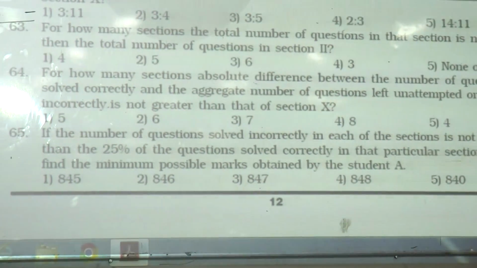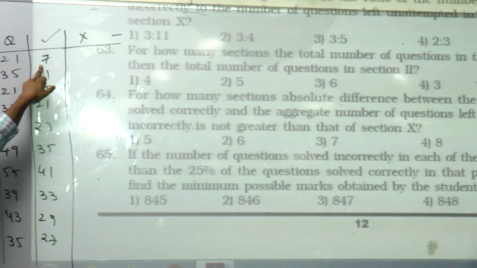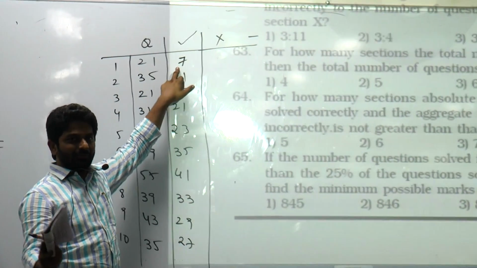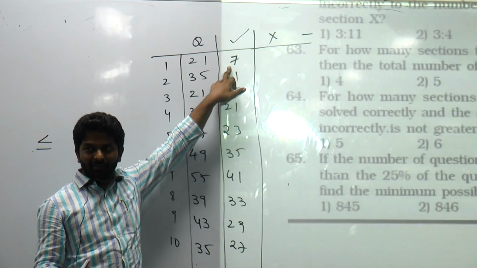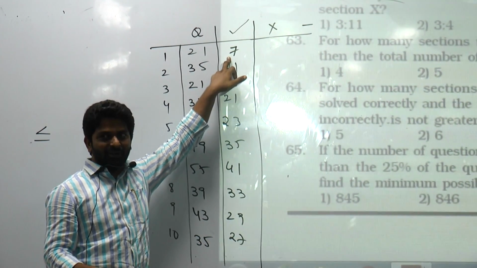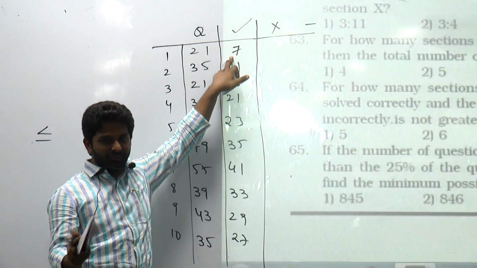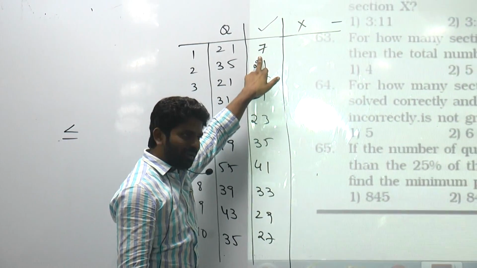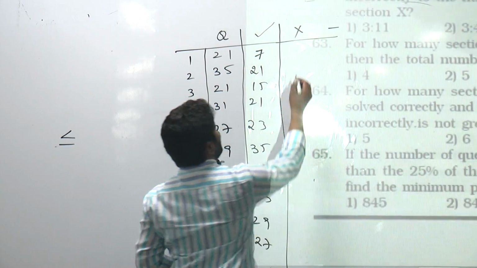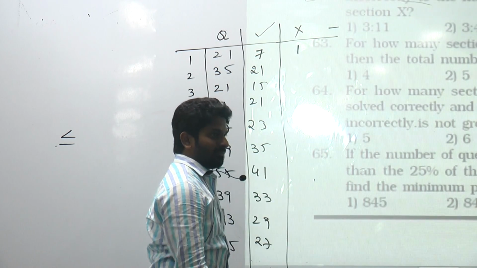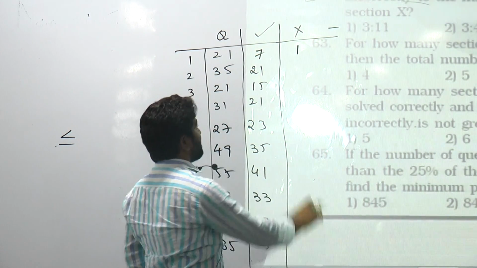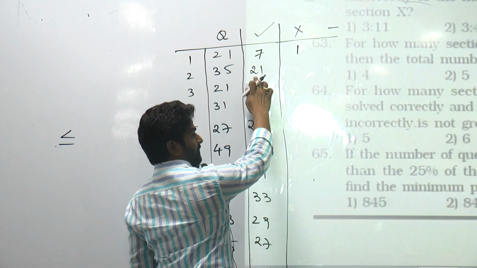Which were solved correctly. What is 25% of this number? Can it be 2? Do you need an exact number? 1.75 questions correct answer is not possible. It must be 1, 2, 3, 4, a perfect number. Can it be 2 here, 25% of this number? No, it should be 1. Yes sir? Right. 25% of this number?